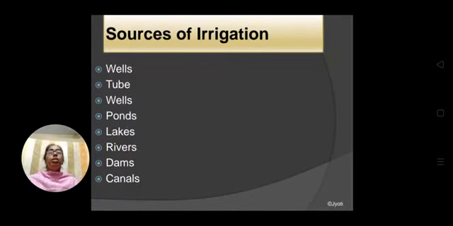Now, besides rain, as it is not reliable, what should be the other sources of irrigation? Here are some sources of irrigation. They are wells, tube wells, ponds, lakes, rivers, dams, canals, streams, etc.